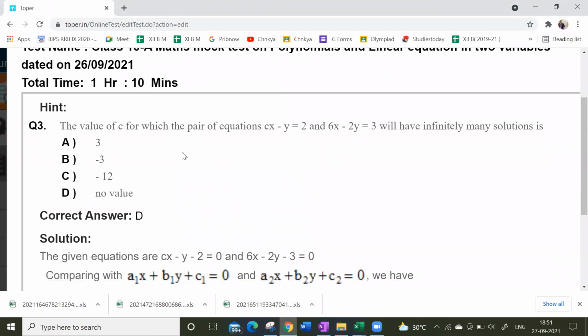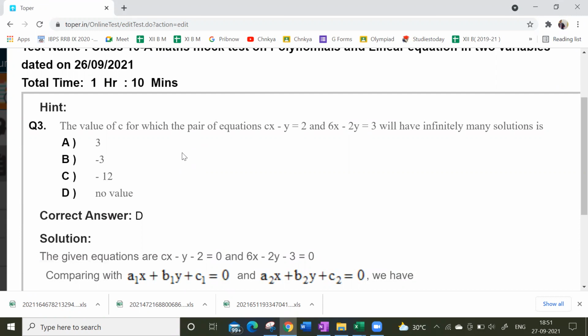The value of C for which the pair of equations Cx − 2 = y and 6x − 2y = 3 will have infinitely many solutions. Is this correct? How many have you done? Same formula: A1/A2 = B1/B2 = C1/C2. Any doubts?